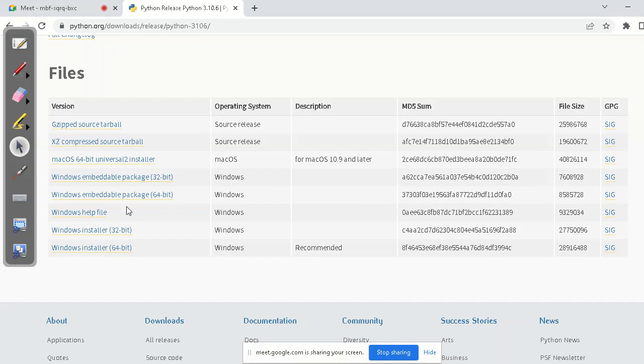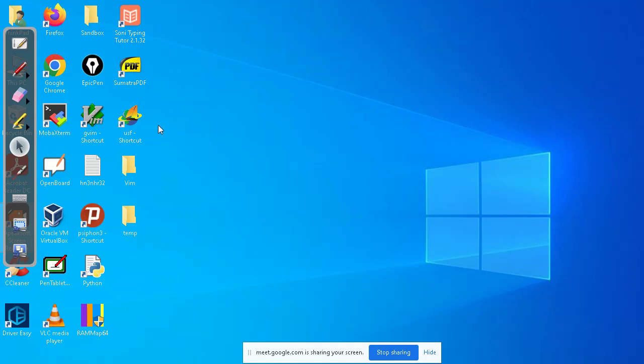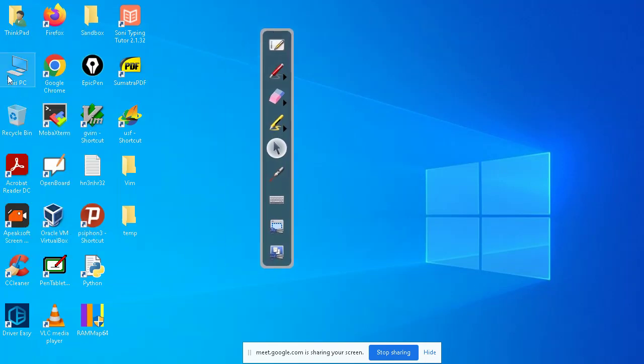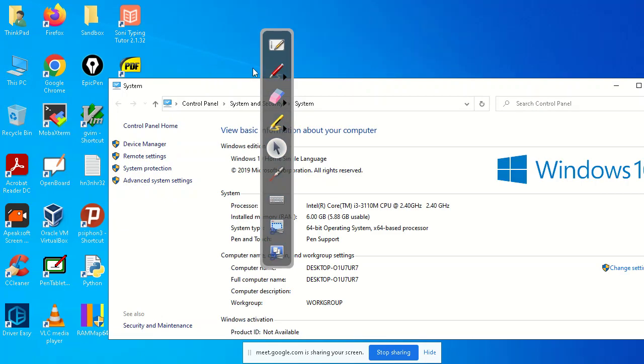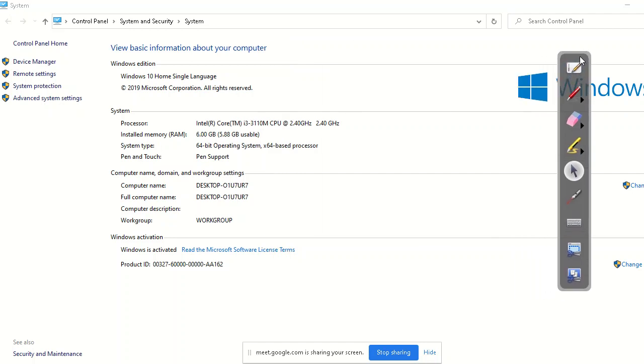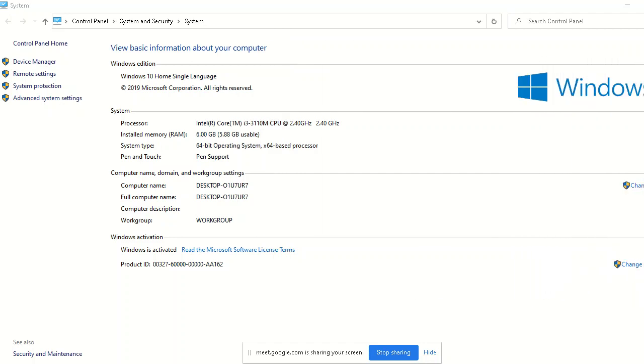here we can download based on our operating system. For example, Windows 32-bit is there, Windows 64-bit is there. So how do we know whether our operating system is 32 or 64? We can easily check by clicking on This Computer and then Properties, and here we will get that. For example, this system type is a 64-bit operating system. So based on our operating system, we will download that one.